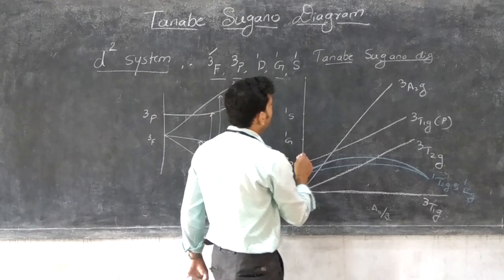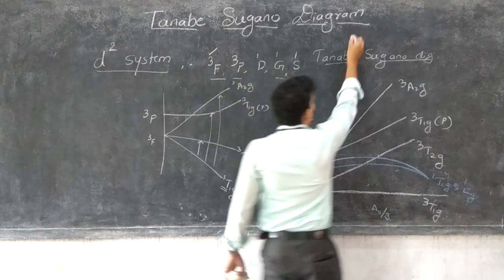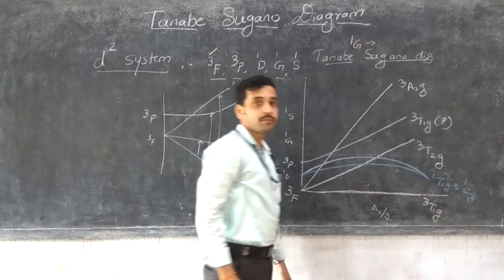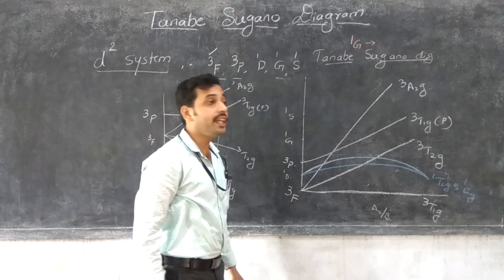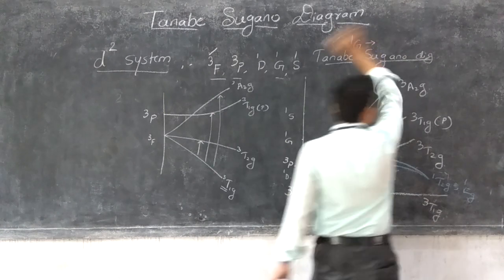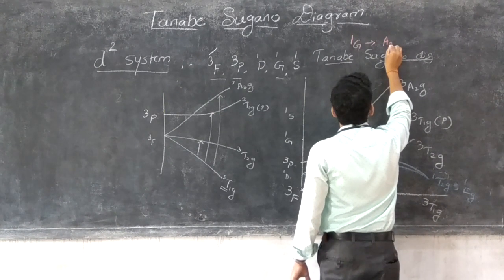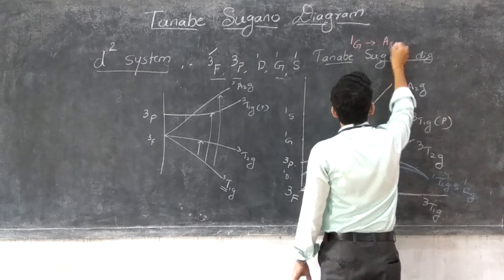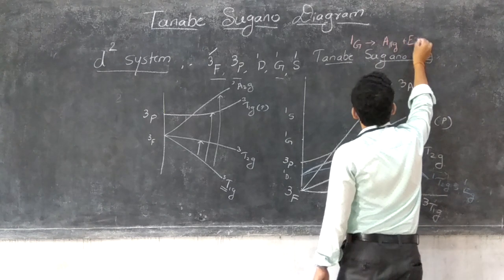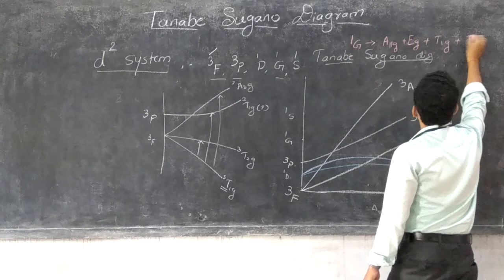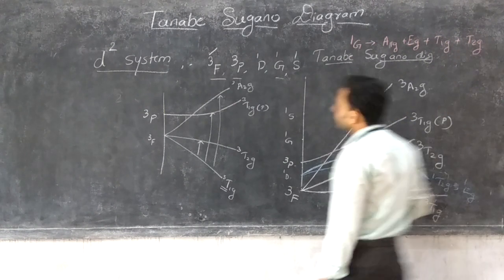In the 1G, I just explained the 1G having the symmetries, the Mulliken terms: A1G plus EG plus T1G plus T2G.